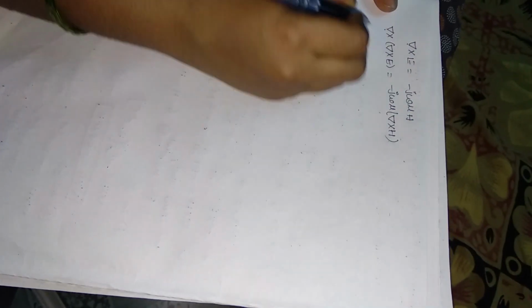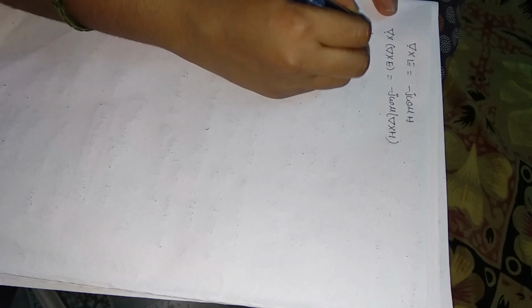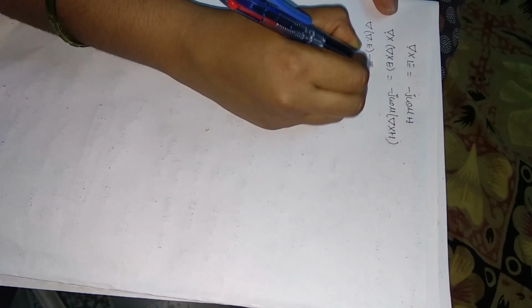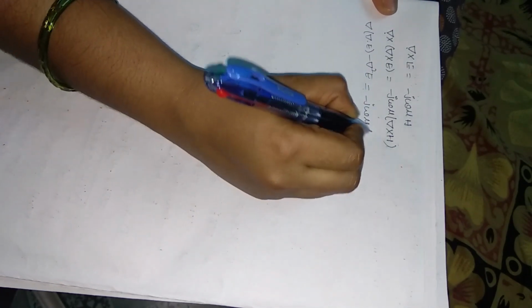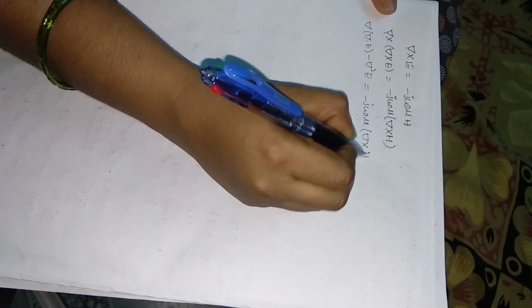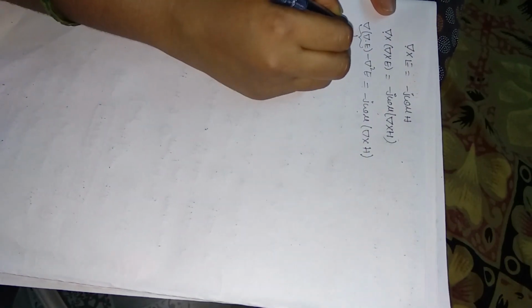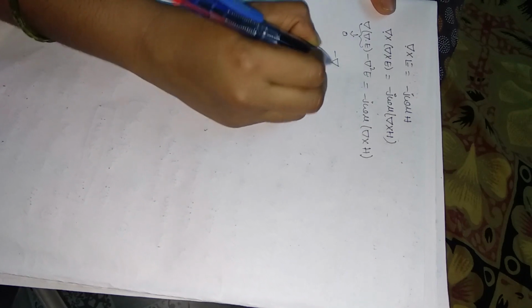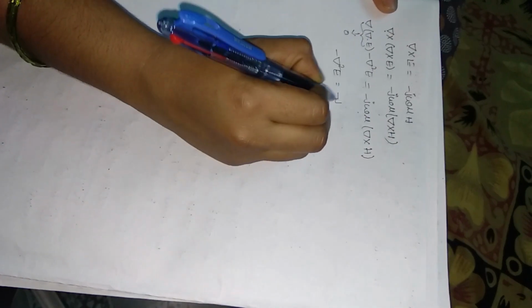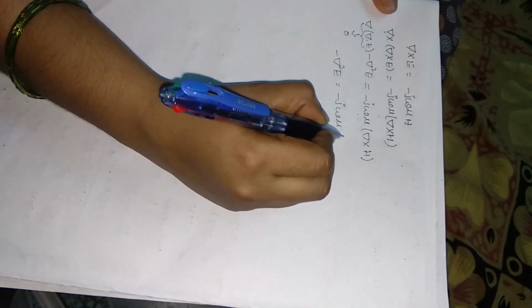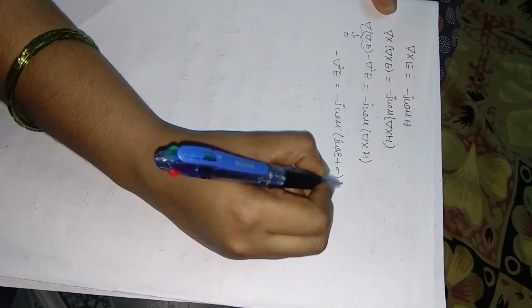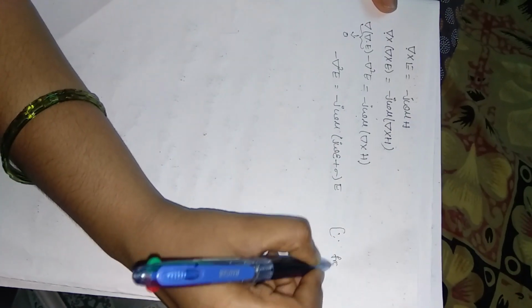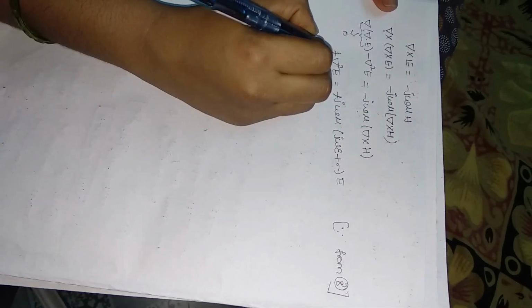From the vector identity, it will become del of del dot E minus del square E, which is equal to minus j omega mu into del cross H. So this will become 0 minus del square E is equal to minus j omega mu into, from equation number 8, del cross H is sigma plus j omega epsilon into E. So minus minus will get cancelled.